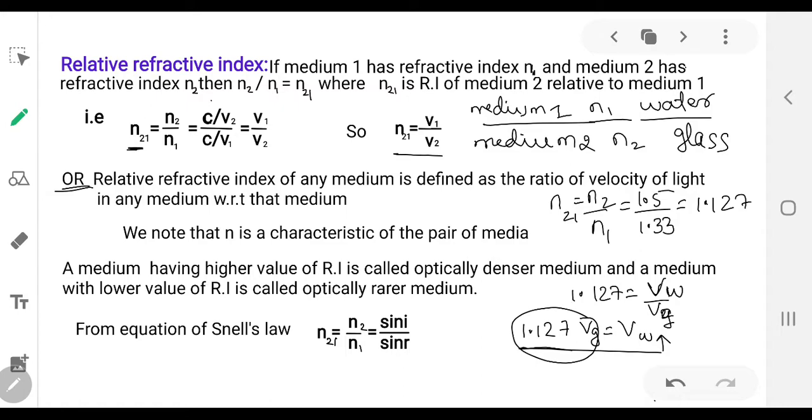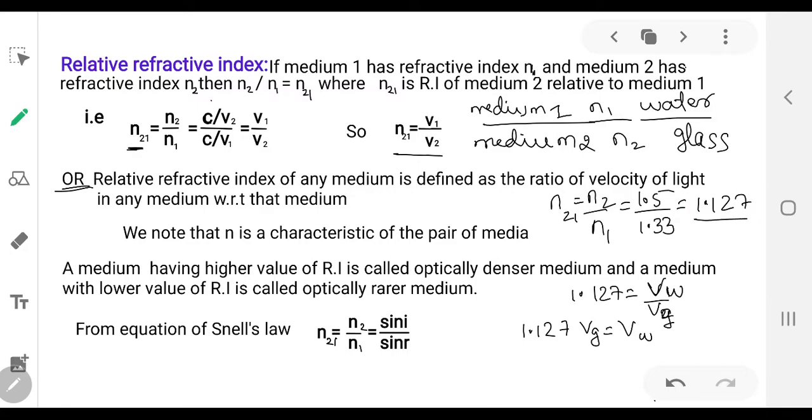Or otherwise you can say when the light enters from water to glass, its velocity is going to decrease by 1.127 times. So what is the ratio that you are getting?